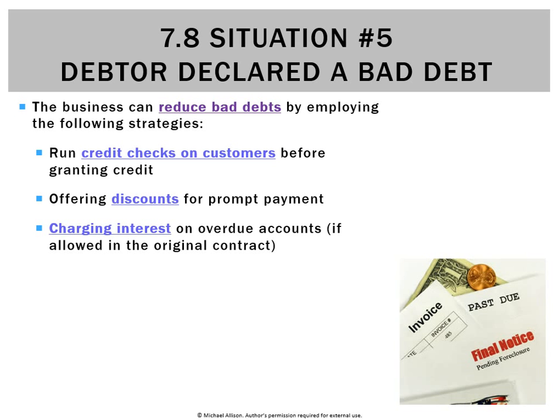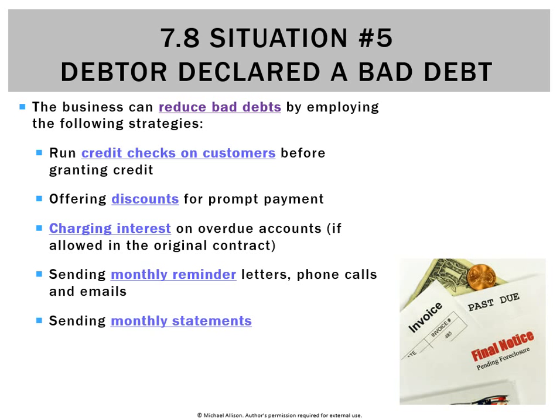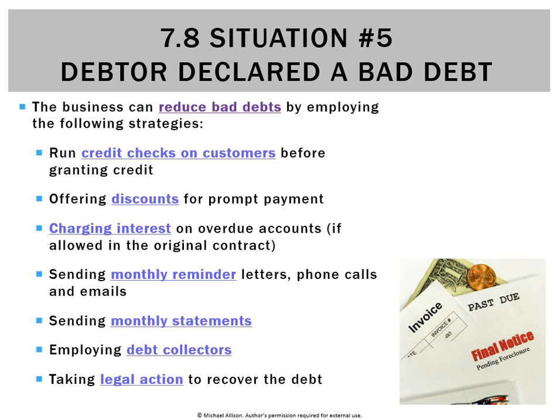If someone just doesn't pay us back and we're not happy, we can't charge interest because we want to. We're going to need to make sure it's in the original contract. We could send monthly reminders or phone calls or emails encouraging people to pay. We could send out a monthly statement, kind of like the bank does with credit cards. Or we could employ some debt collectors. So we saw Harvey Norman with the article, you actually hire a company to go and get your debts. Lastly, maybe we just take legal action, and we do have a legal right to the money, so we take them to court to try and get it.